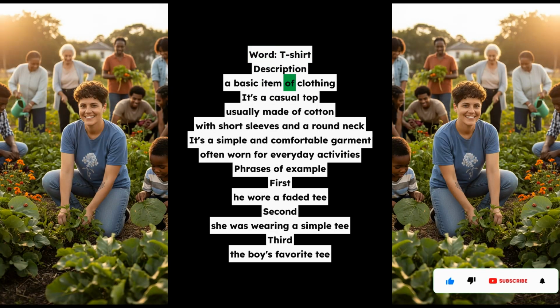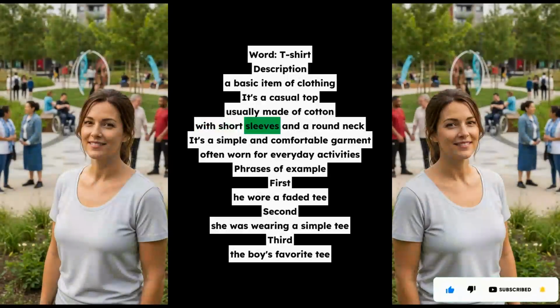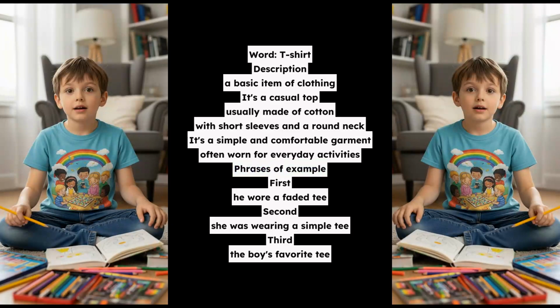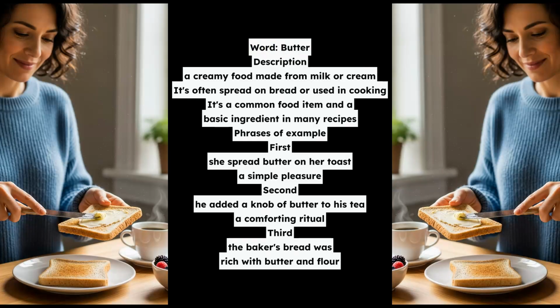Word: butter. Description: a creamy food made from milk or cream. It's often spread on bread or used in cooking. It's a common food item and a basic ingredient in many recipes. Phrases of example. First, she spread butter on her toast, a simple pleasure. Second, he added a knob of butter to his tea, a comforting ritual. Third, the baker's bread was rich with butter and flour.